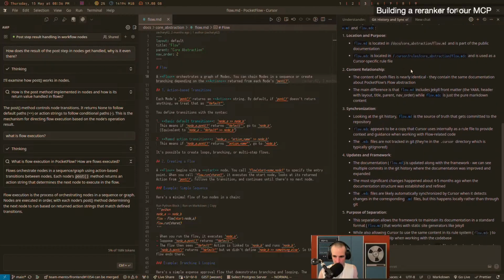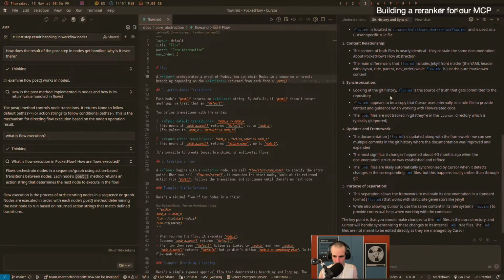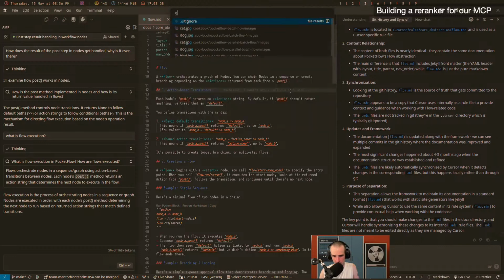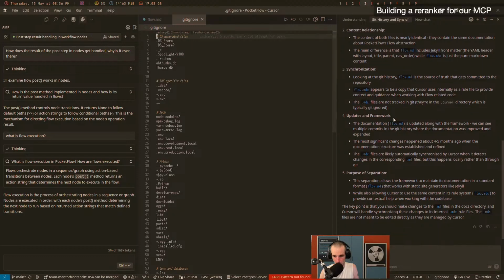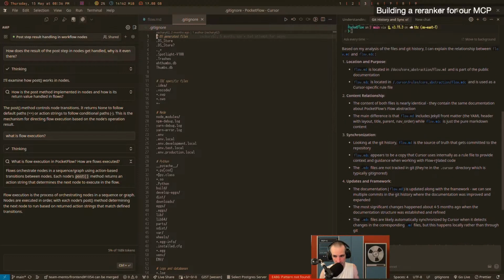The content relationship: they're nearly identical. The one has the Jekyll front matter. Looking at the Git history, flow.md is the source of truth that gets committed to the repo. The mdc happens to be a copy that Cursor copies. The mdc files are not tracked in Git. Yeah, no, that doesn't make sense. That's some kind of hallucination. Interesting that it made this up.